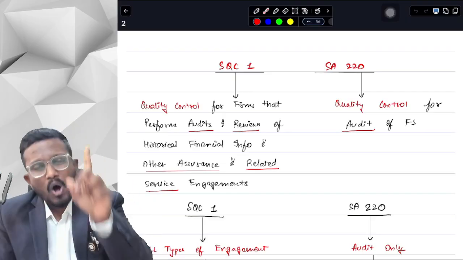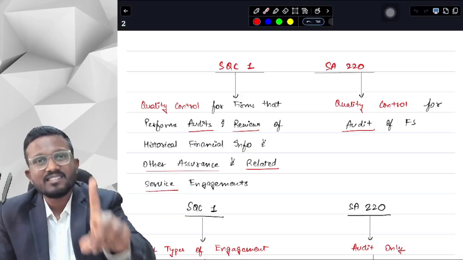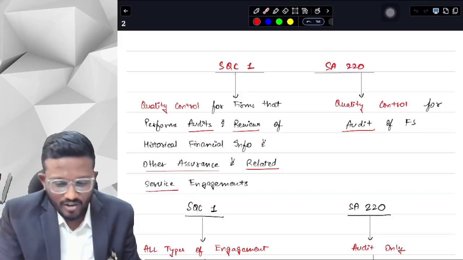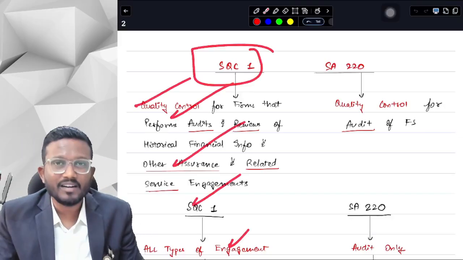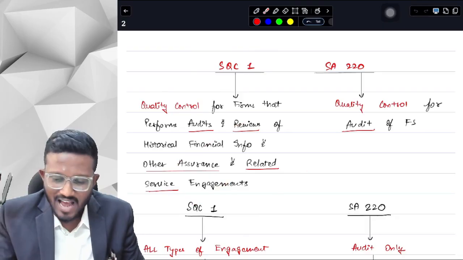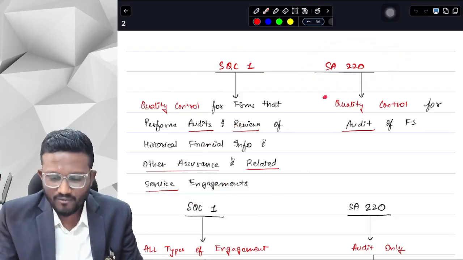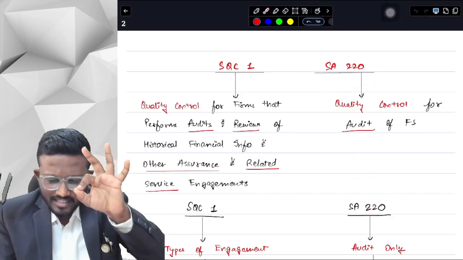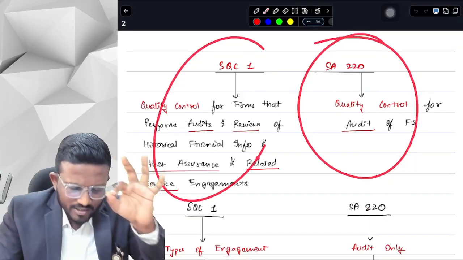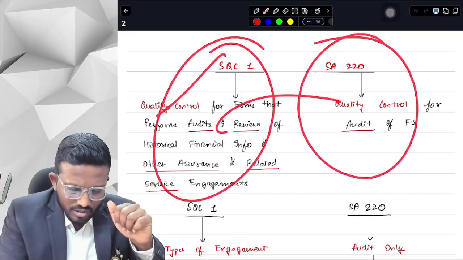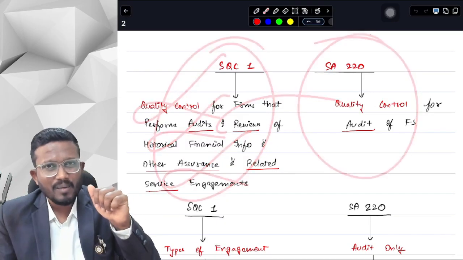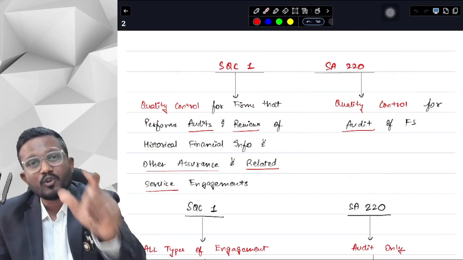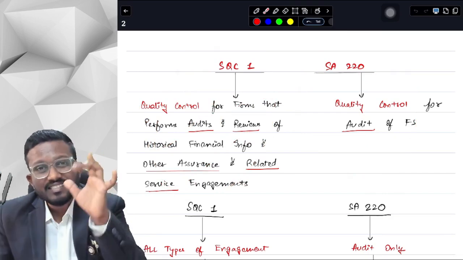Then in all those cases, you have to write both the answers. First, you will write as per SQC1 what is your understanding of the answer, and secondly, you will write as per SA220 what should be the answer. Because even if SA220 is the right answer, you have written SQC1 and SA220 both. So the examiner will cut your SQC1 part, but the examiner will tick your SA220 part and give you 5 out of 5 marks. And that is a tried and tested thing.